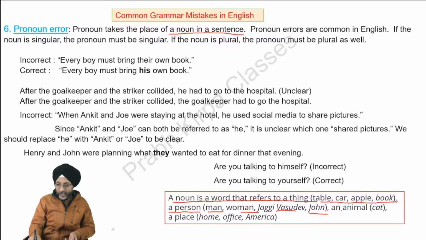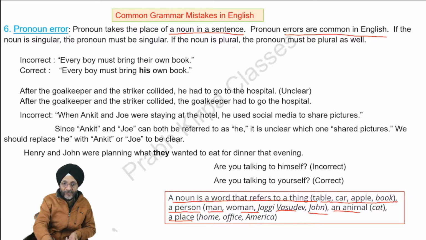A noun may be an animal. The animal may be cat, elephant, dog. A noun may be a place. The place may be a home, office. It may be the name of a city or state or a country. Pronoun errors are common in English. If the noun is singular, the pronoun must be singular. If the noun is plural, the pronoun must be plural as well.